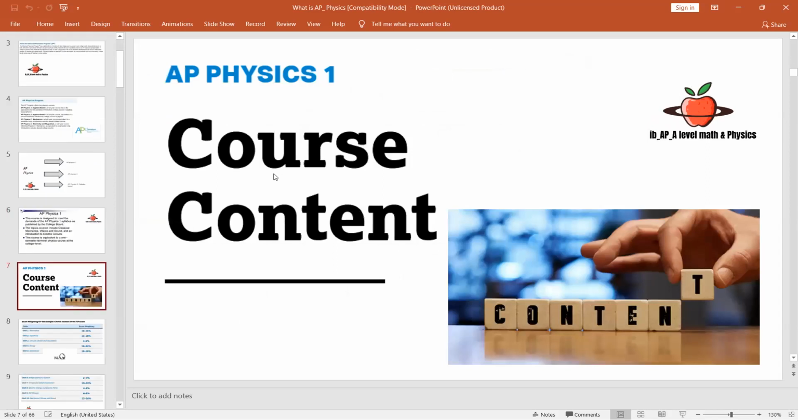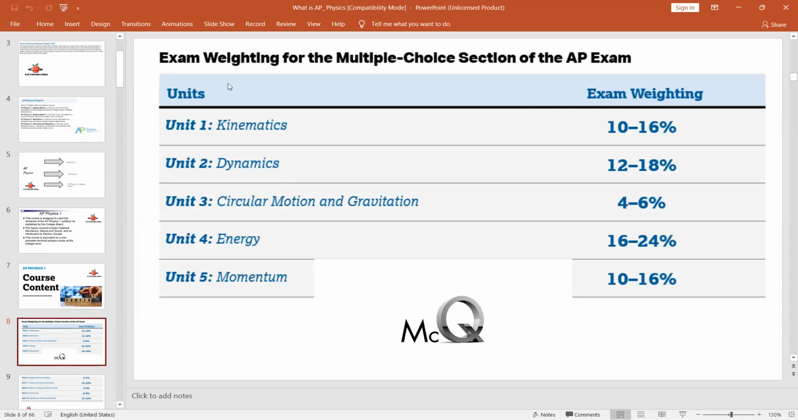Now, what are the courses contained in AP Physics? If you look at the course content, we get unit 1, that is kinematics. Look at the exam weightage, which is very important: 10 to 16% weightage in kinematics. Then you have dynamics, 12 to 18%. Circular motion and gravitation, 4 to 6%. Energy, 6 to 24%. Momentum, 10 to 16%. So you have units 1, 2, 3, 4, and 5 according to the weightage given here.